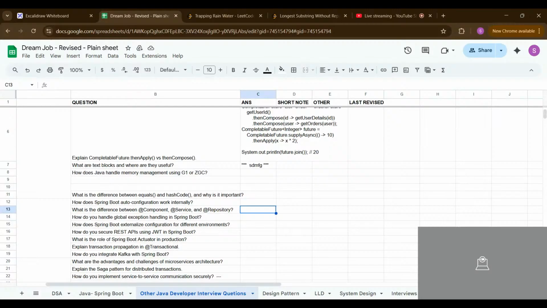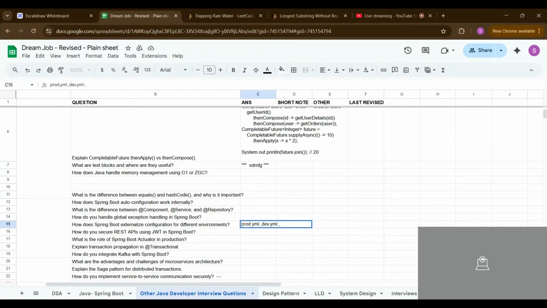Okay, so next thing is how does Spring Boot handle external configuration for different environments? In our Java, we have the application environment setup, so you can write there as well. But if you want to write your configuration environment by environment, you have to write a production.yml file to target production, and then you can write a dev.yml file to target development configuration like this.